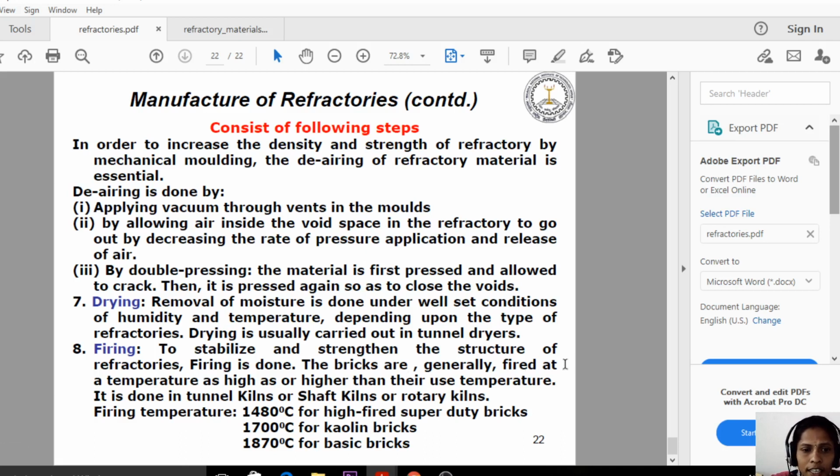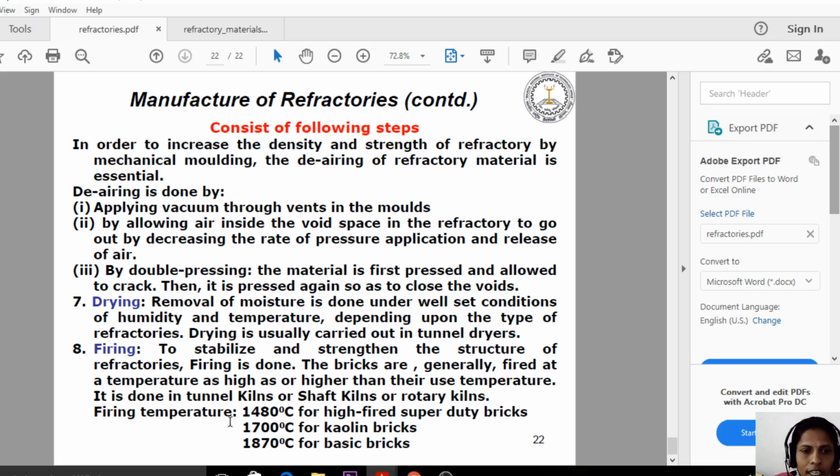The bricks are generally fired at a temperature as high as or higher than their use temperature. That means compared to their use temperature, we are increasing the temperature of the refractory material in the firing process. So in the firing process, we are applying more than the temperature of the refractories.